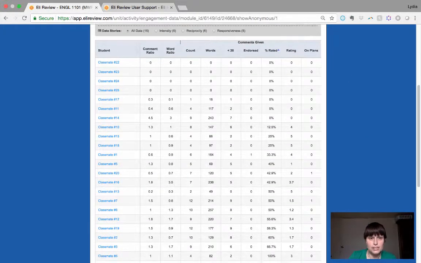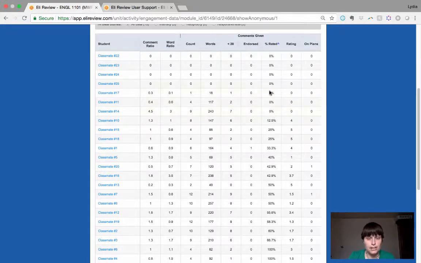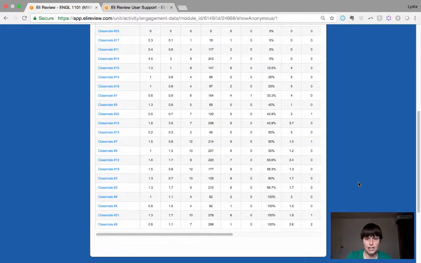So if someone's not rating the comments, like these folks right here, I might nudge them and say, hey, would you go in and rate your comments, because that does generate data we use in the class. And then another way to do that is just to praise people, just to say, hey, 4 people rated 100% of their comments. That's really what I want to see, because then they've given me information, data that I can use here.